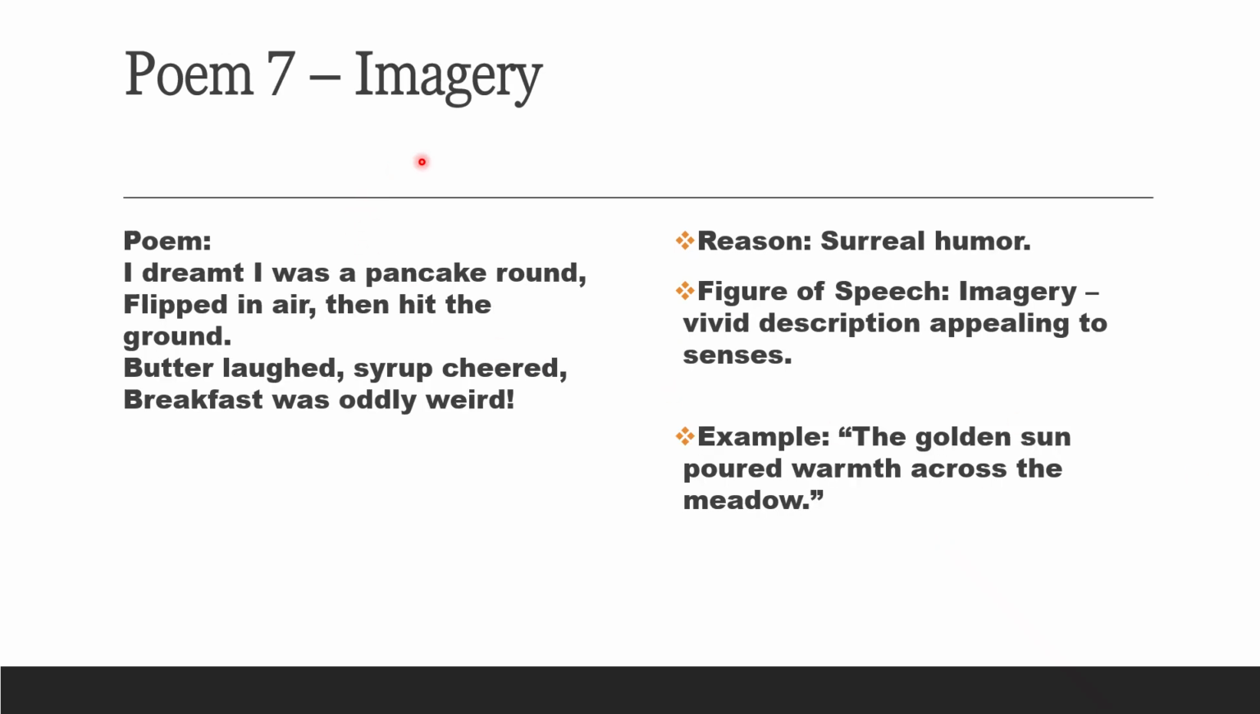Now the seventh figure of speech is imagery, and it is a vivid description appealing to the senses. So the poem is, I dreamed I was a pancake round, flipped near then hit the ground. Butter laughed, syrup cheered, breakfast was oddly weird. So the example is, the golden sun poured warmth across the meadow. The reason behind this poem can be surreal humor, meaning simple humor.